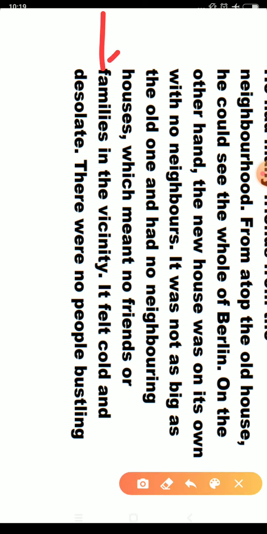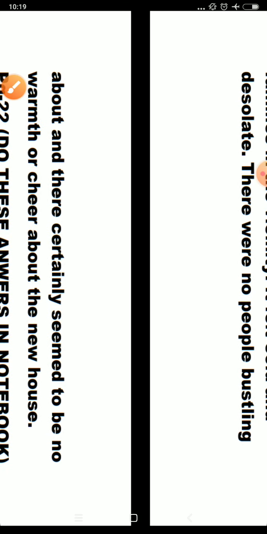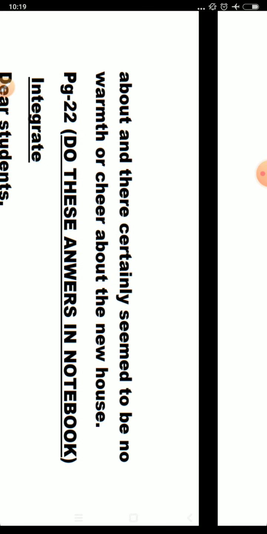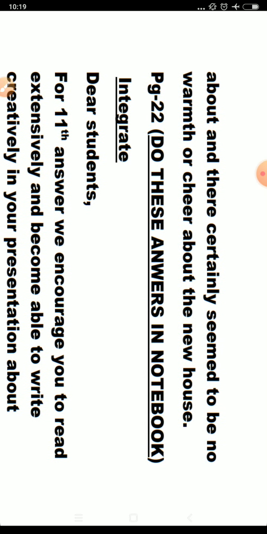Now from this line you can write: it felt cold and desolate. There were no people bustling about. Bustling, spelling B-U-S-T-L-I-N-G. Bustling about, and there certainly seemed to be no warmth or cheer about the new house. So after this, we have completed this answer, and we will move on to the 11th answer.